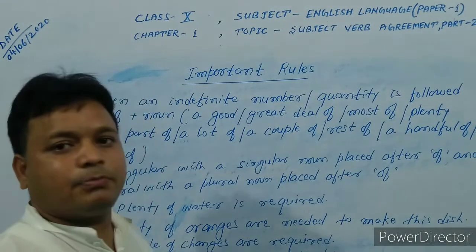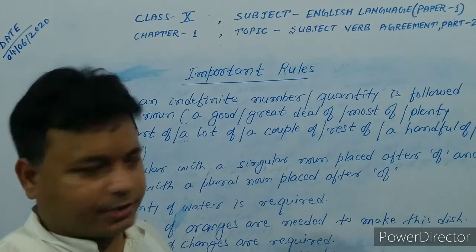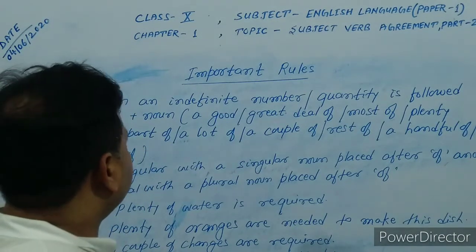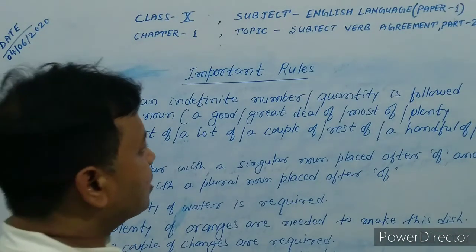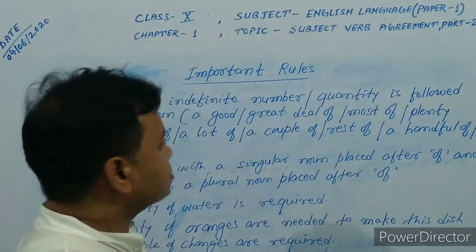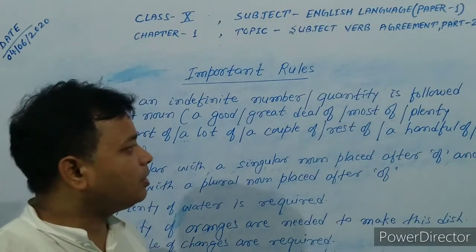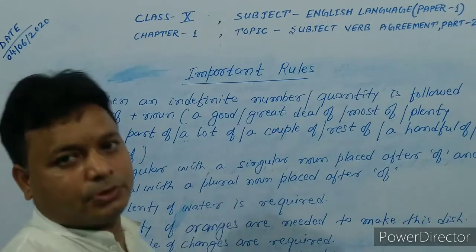Again I am going to repeat before you. When the number is not definite, it is followed by of, so we have to use a noun after it.